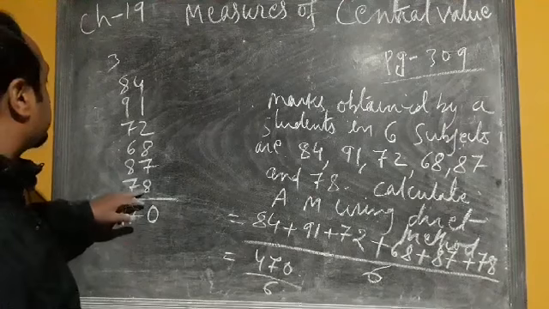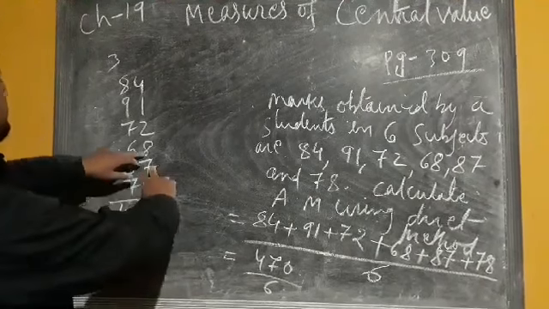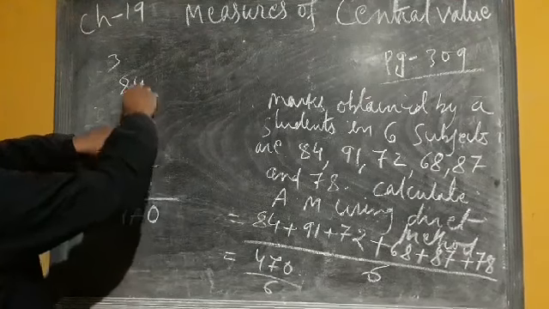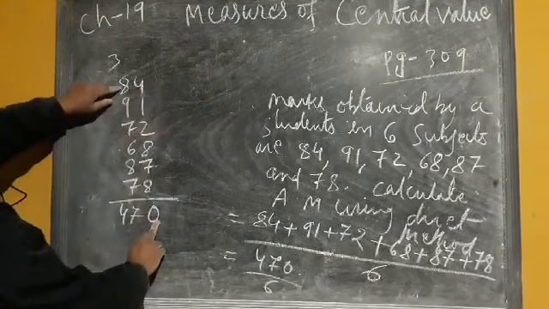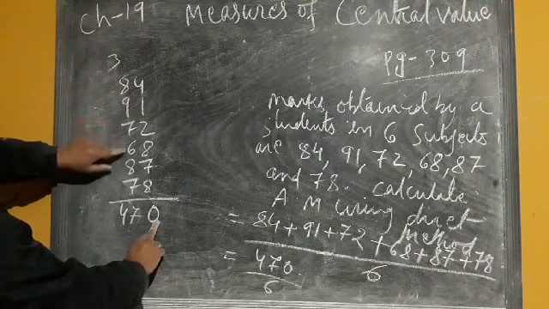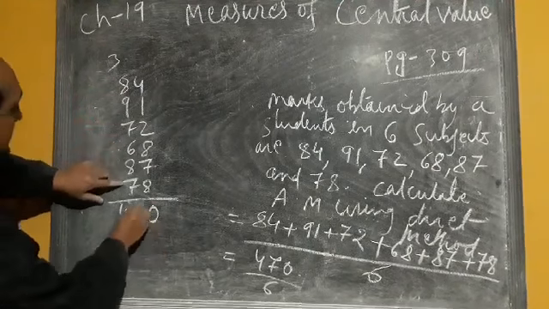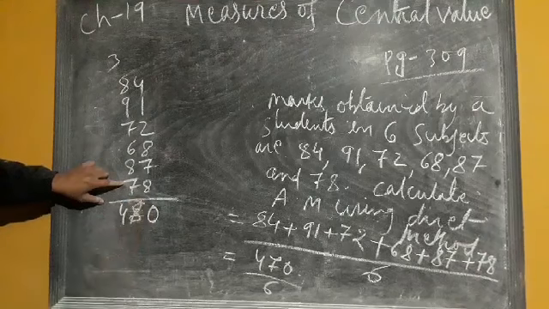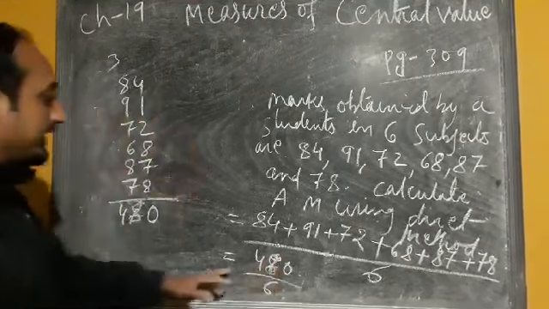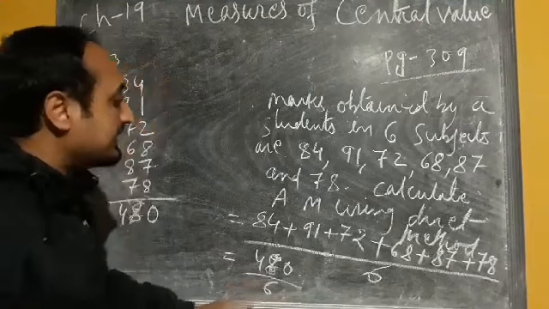Just wait, I think this calculation, 8 plus 7, 15. Okay, so here we are getting 480. So total is 480 divided by 6.